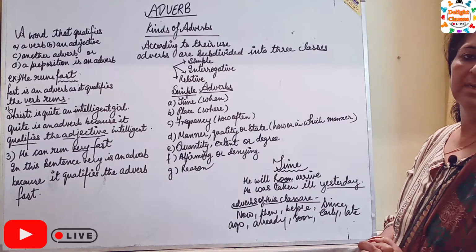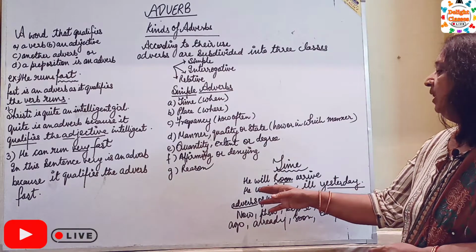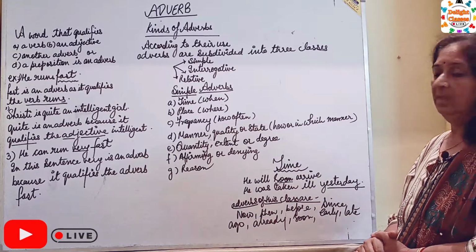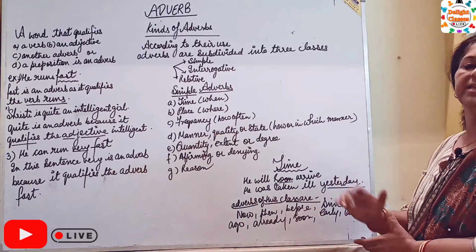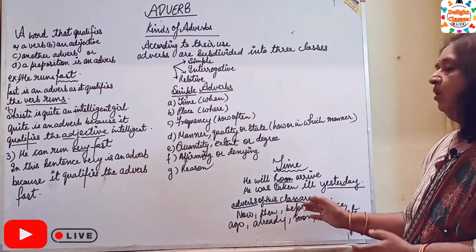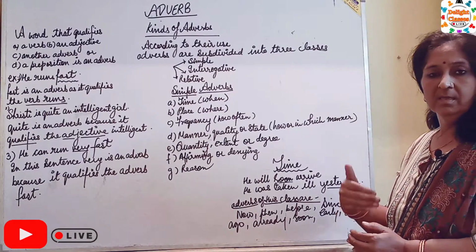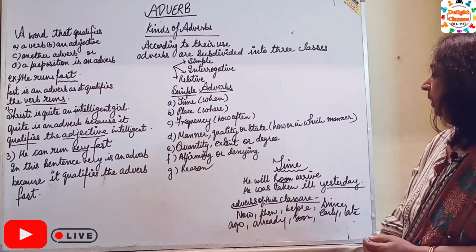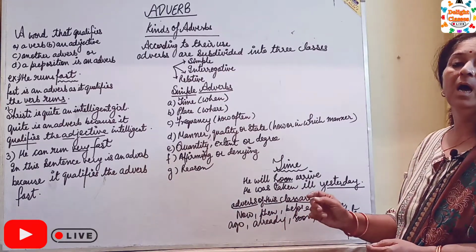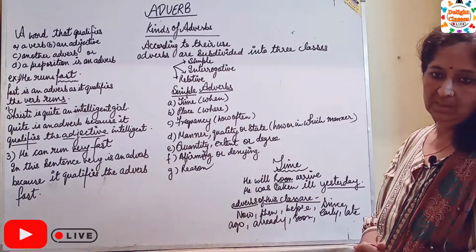So, a brief description about adverb of time. Example, he will soon arrive. Soon is adverb of time. He was taken ill yesterday. What is yesterday? Adverb of time. Some other adverbs of this class are now, then, before, since, ago, already, soon, early and late.